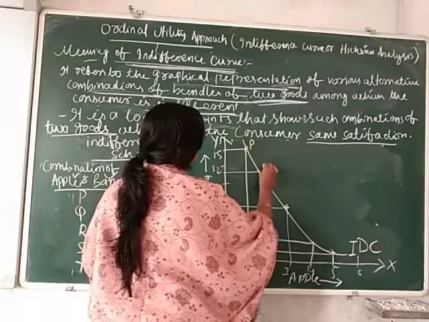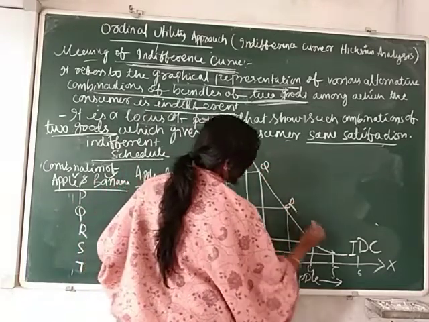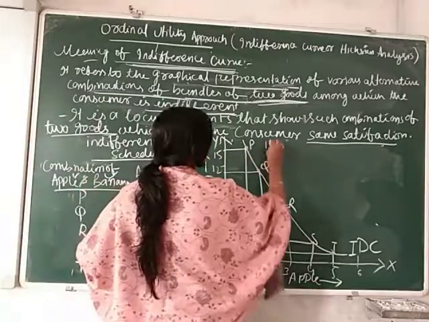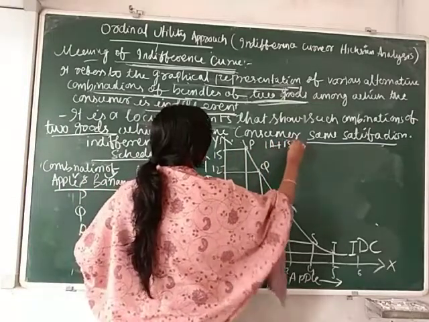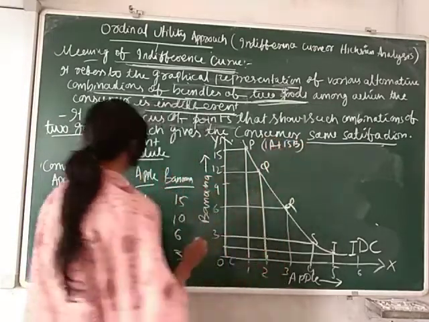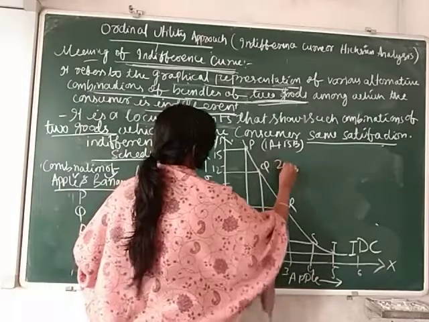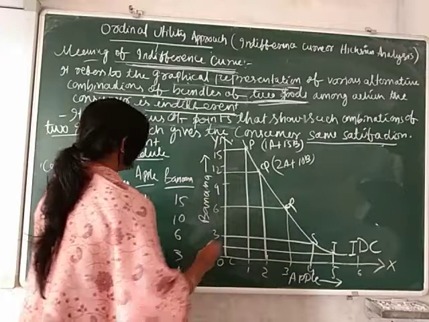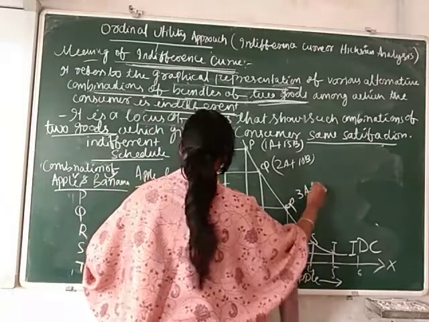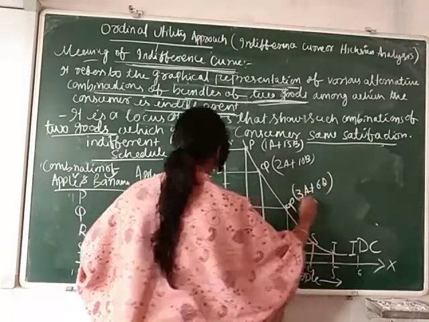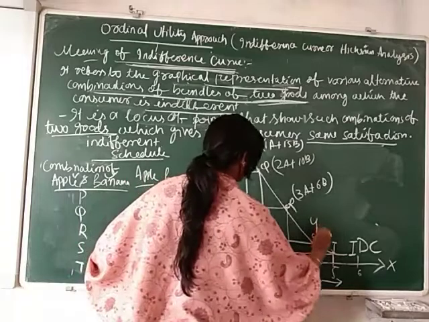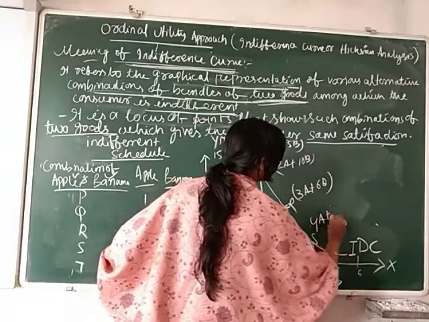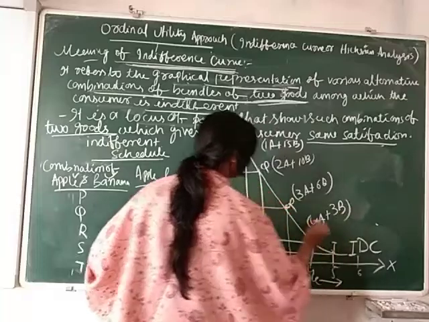This is the P combination, Q combination, R, S and T combination. P combination indicates 1 apple plus 15 bananas. Q combination indicates 2 apples plus 10 bananas. R combination, 3 apples plus 6 bananas. S combination indicates 4 apples plus 3 bananas.